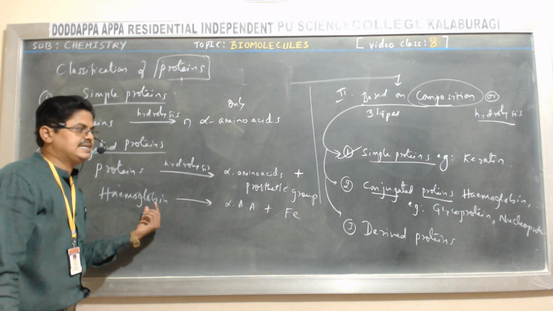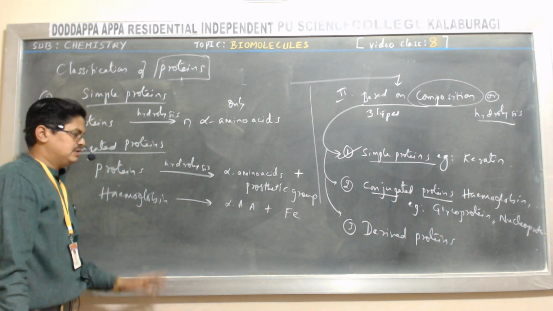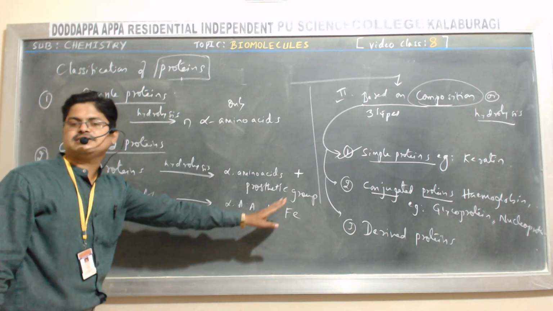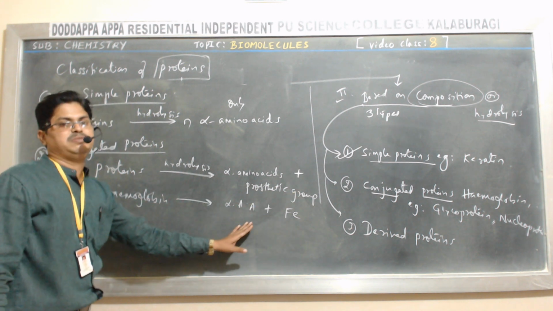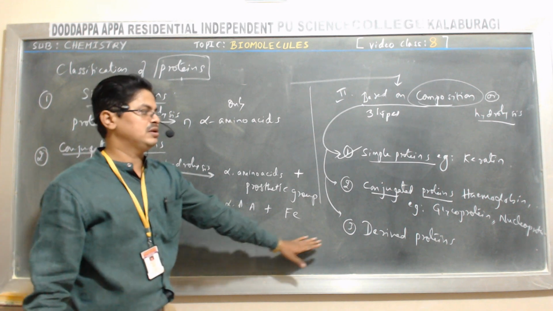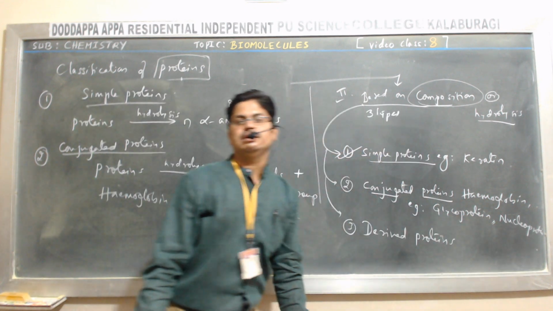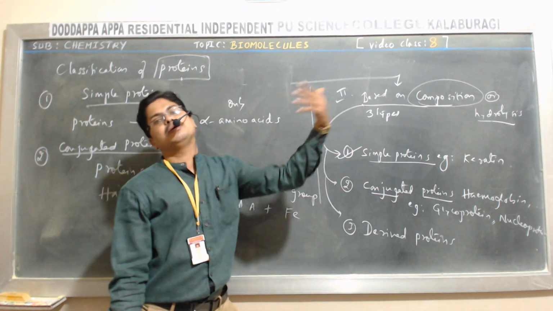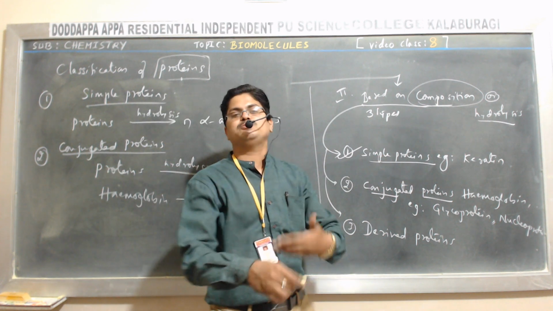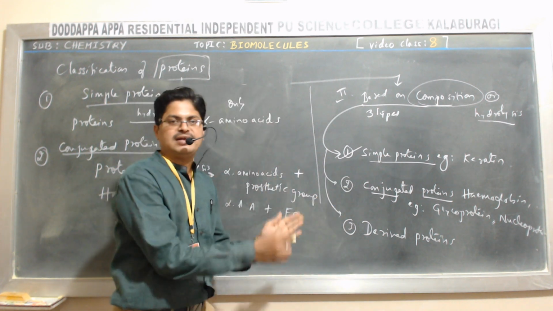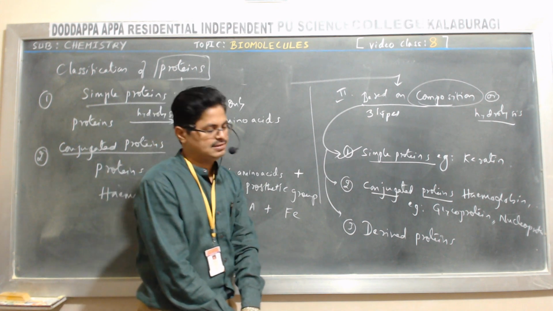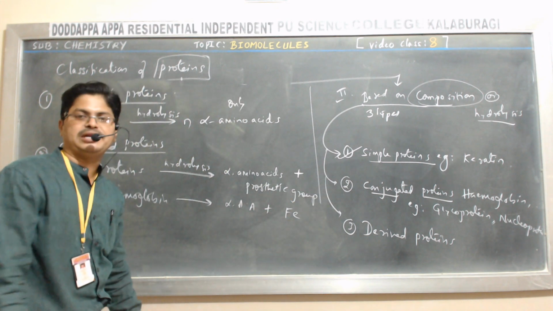Similarly, glycoprotein gives amino acids plus carbohydrate. Nucleoprotein gives alpha amino acids plus nucleic acid. Phosphoprotein gives amino acids plus phosphoric acid. That is about conjugated proteins.